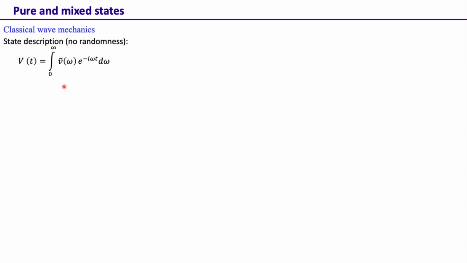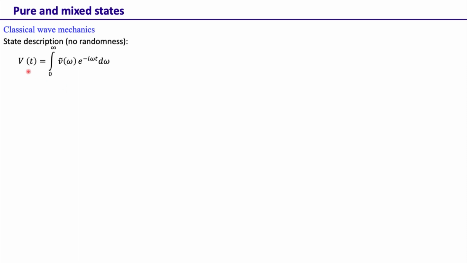So now we want to get into the quantum description of coherence, but before we do that, I just want to establish a few connections between classical wave mechanics and the quantum description of fields as far as interference and coherence are concerned. In classical wave mechanics, when there is no randomness, we write the state in this manner.